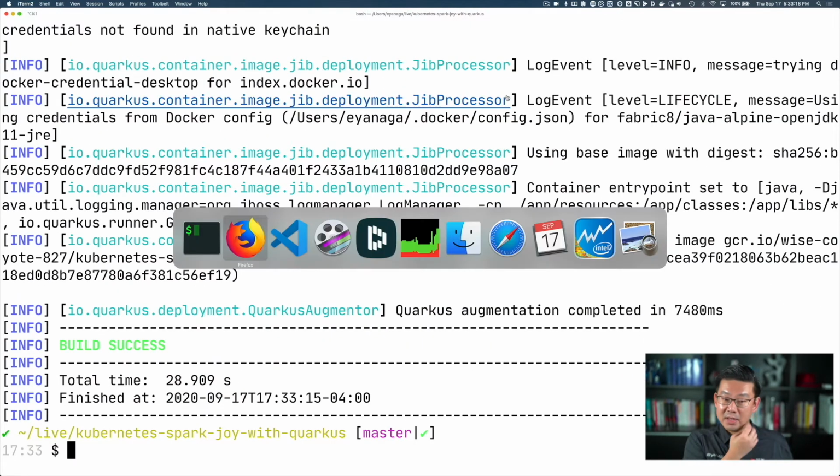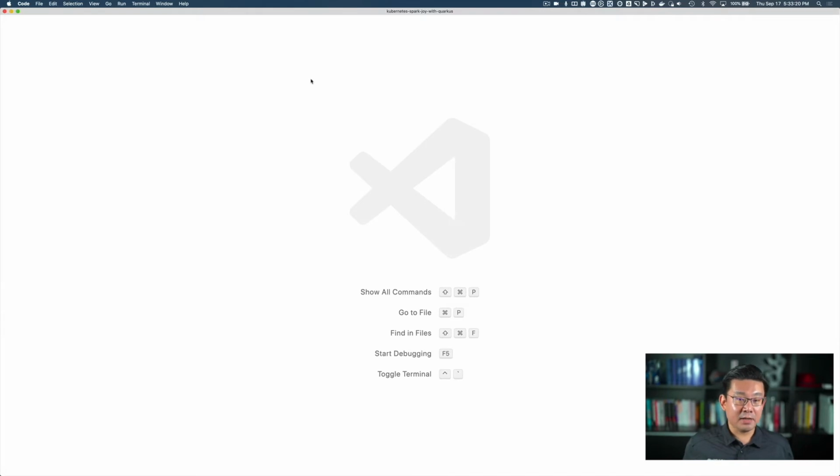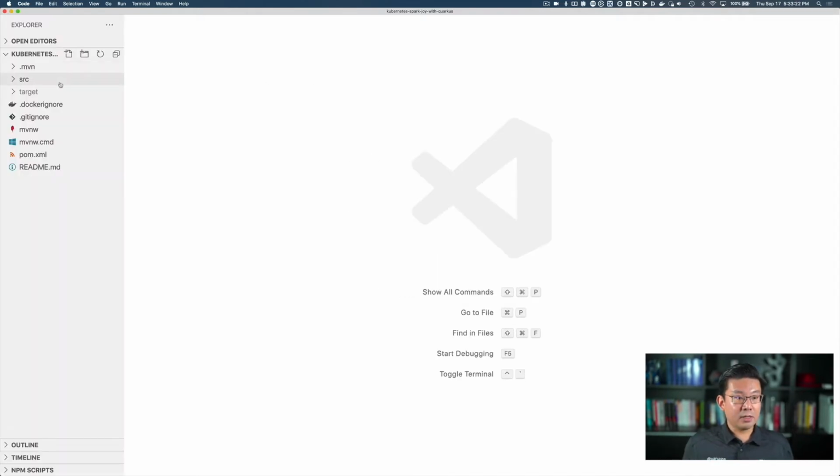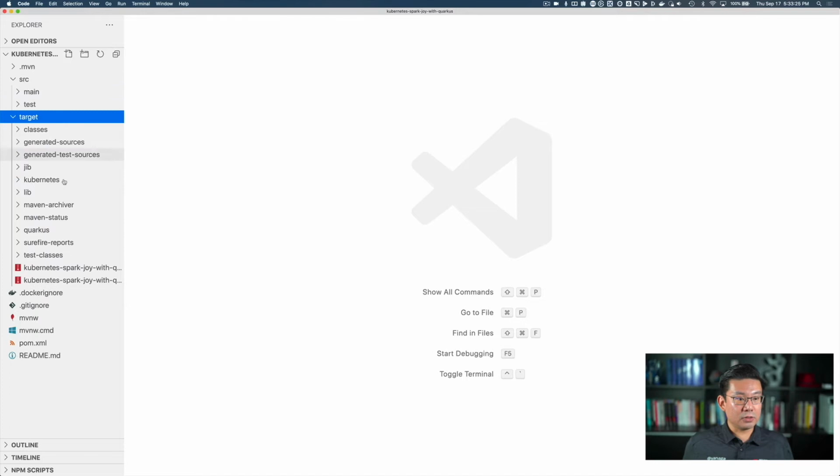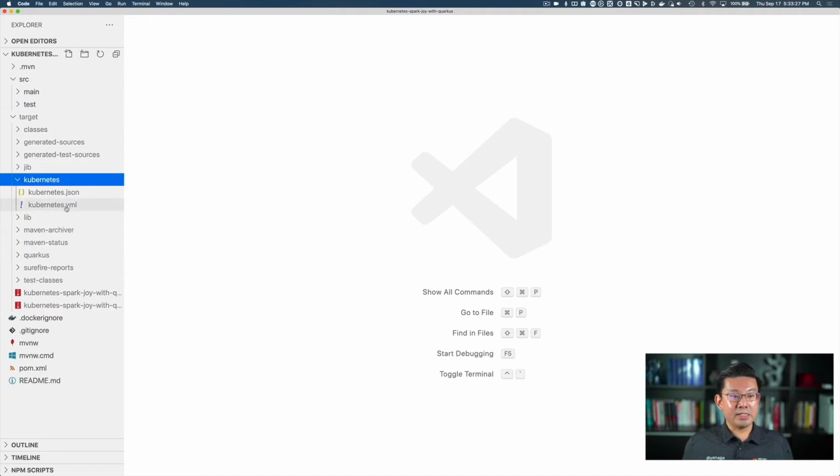Awesome, it's done. So let me open back here my IDE. So if I go here, you can see that in the target folder, Kubernetes, I have the Kubernetes YAML file.